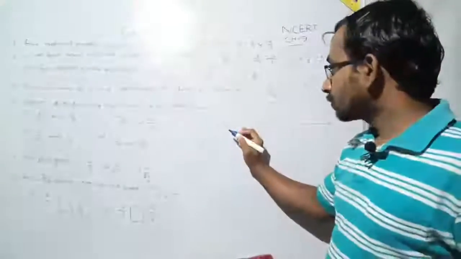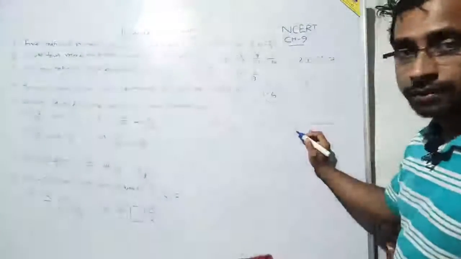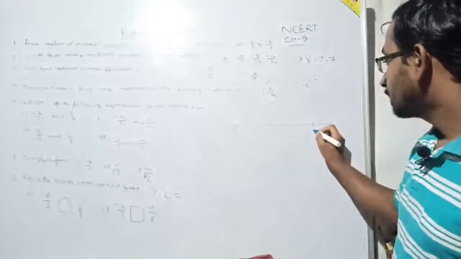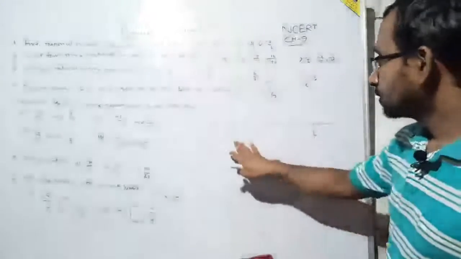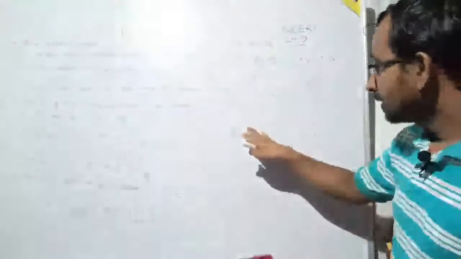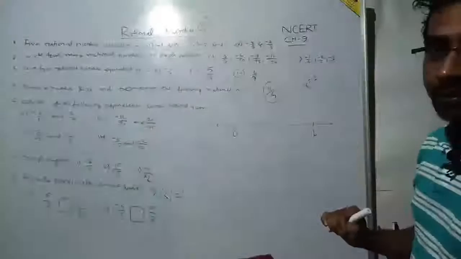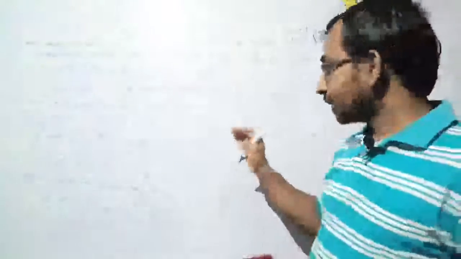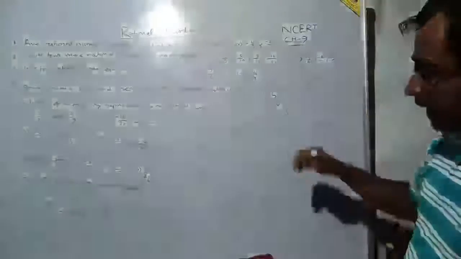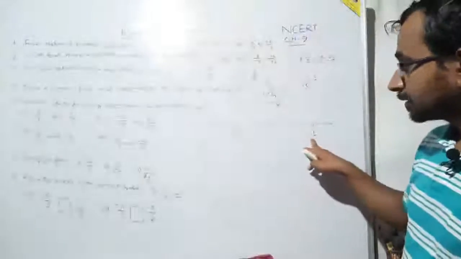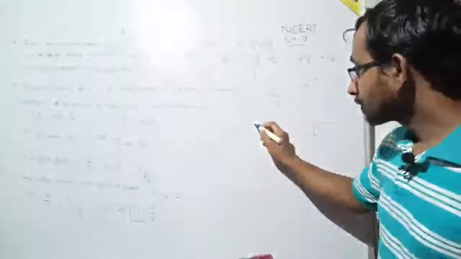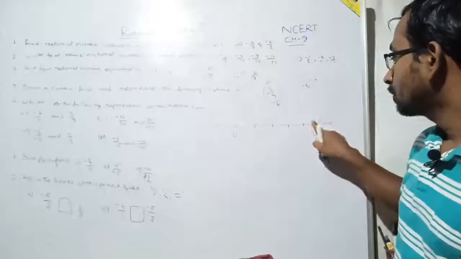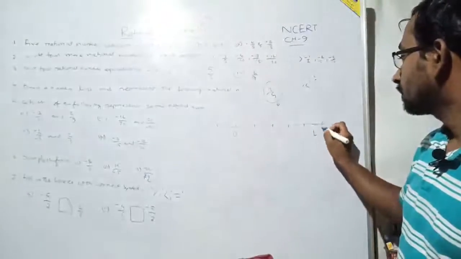So we have to make this entire part in an expanded mode. Okay. So suppose it is 0 and it is 1, and cut this section into 5 equal parts, because the denominator is 5. If the denominator is 10, then divide this entire part into 10 equal parts. Here the denominator is 5, so you have to divide this section into 5 equal parts. So suppose it is 1, it is 2, it is 3, it is 4, and suppose it is 5.